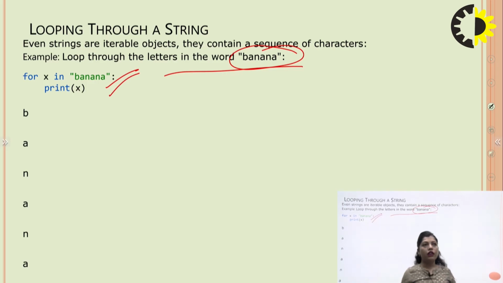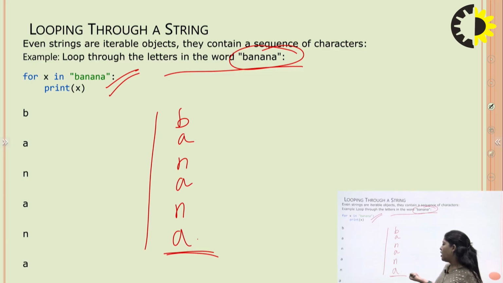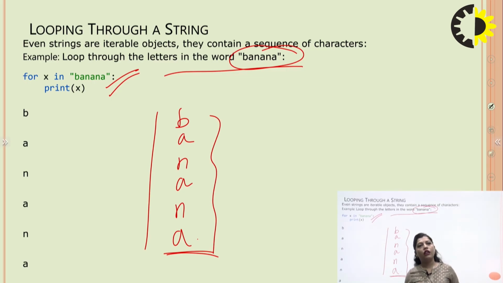In a string, the output is generated in a sequence, like B, A, N, A, N, A. If we use a string in the for loop, the output is generated in a sequence of the characters.